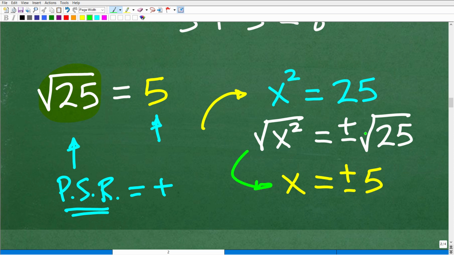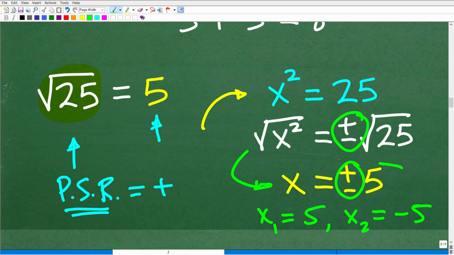And in this case, when we're looking to solve a quadratic equation, or looking for roots in a polynomial equation, when I take the square root of 25, I'm going to have the positive and negative, because both of these are in fact solutions to this quadratic equation. In other words, one solution is a positive 5, and the other root, or 0, as another term for this, is negative 5. So we have our two solutions right here, positive and negative 5.